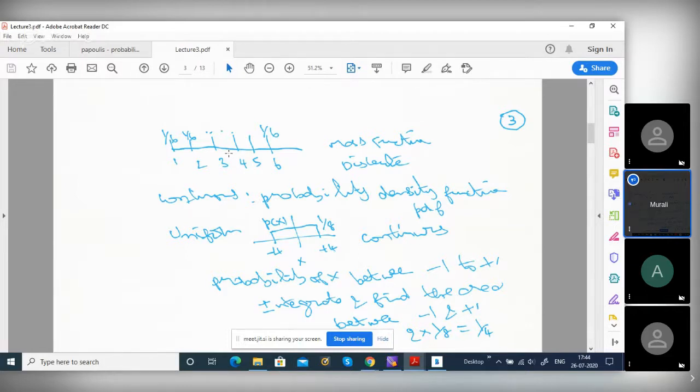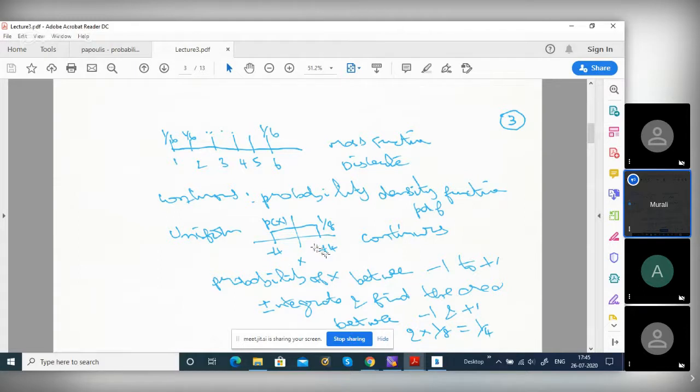The example for a continuous random variable is, for example, the uniform. If x is a uniform random variable, uniformly distributed between -4 and +4, the height of the PDF is 1 by 8. So what is the area of this rectangle? 1, right? Between -4 and +4, the width is 8. Height is 1 by 8. So height into width is 1. That means the total probability is 1, so the random variable always lies between -4 and +4.